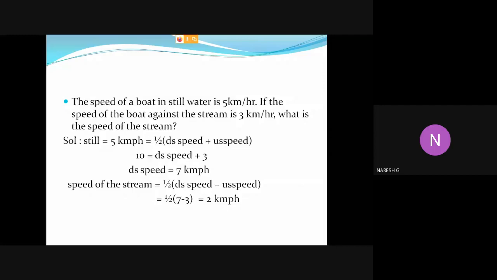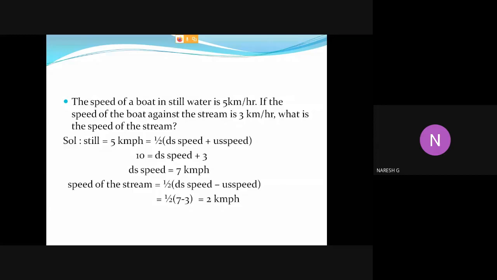The speed of a boat in still water is 5 km per hour. If the speed of the boat against the stream is 3 km per hour, what is the speed of the stream?